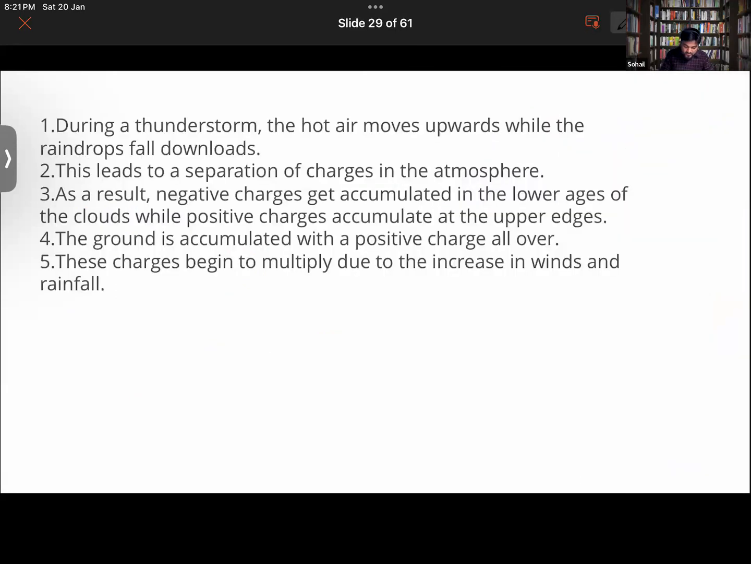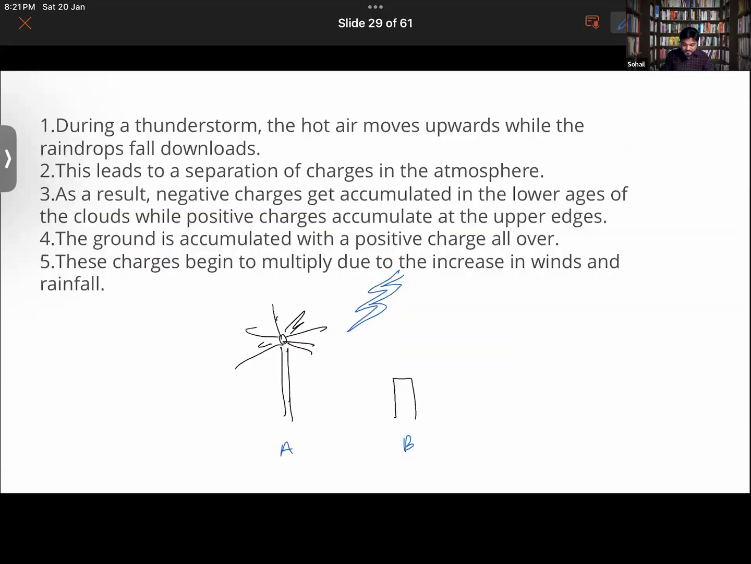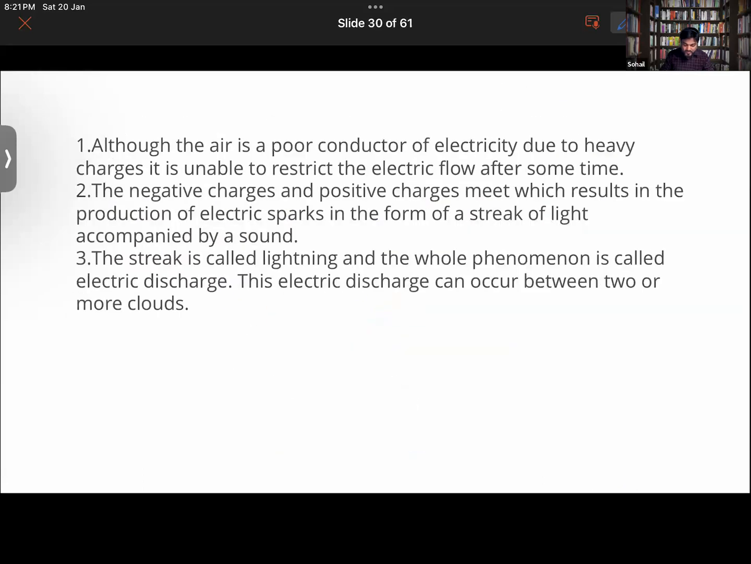For example, this is a coconut tree, and these are the buildings. So most probably the lightning will be falling where, on A or B? A, because it is providing the shortest pathway. What do I mean when I say shortest pathway for lightning right now?